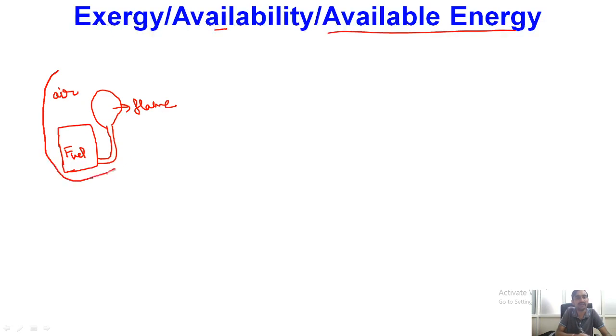So let me first introduce the concept of energy with the help of an example. Let us consider that we are having some tank, and this tank is filled with some fuel. And what we are having over here is some burner, and with the help of this burner, we are generating some flame. So this is a flame of fuel, and in this surrounding we are having our air. And let us consider this entire system is enclosed inside some boundary.